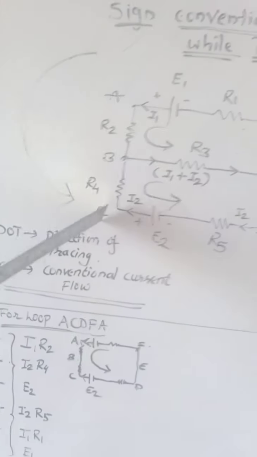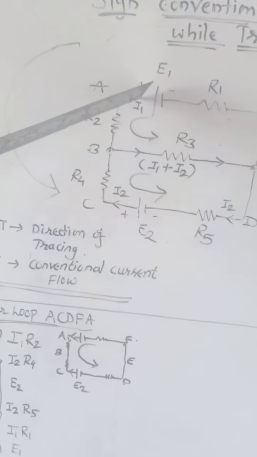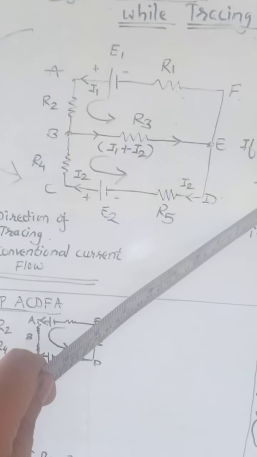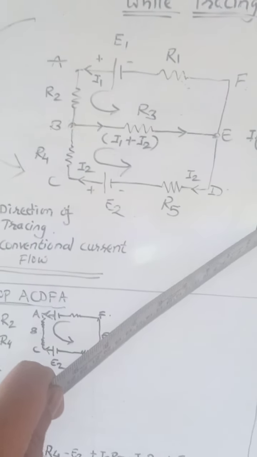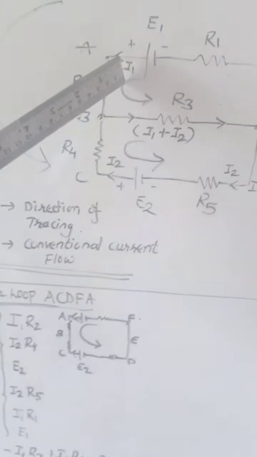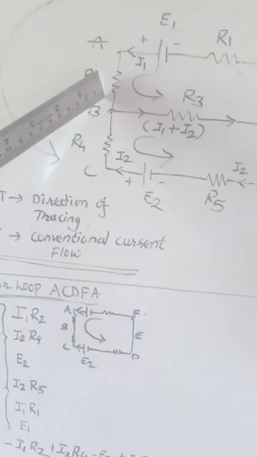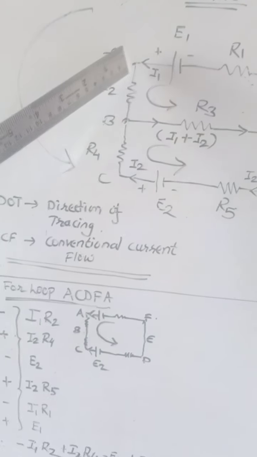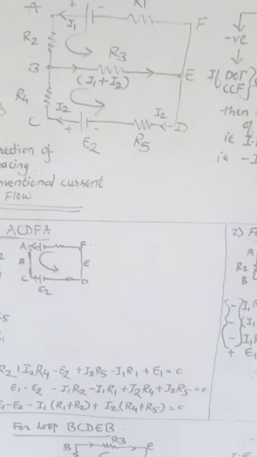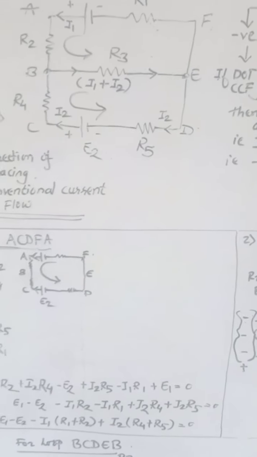That is, when I1 flows through R2, the sign of I1 R2 will be minus.